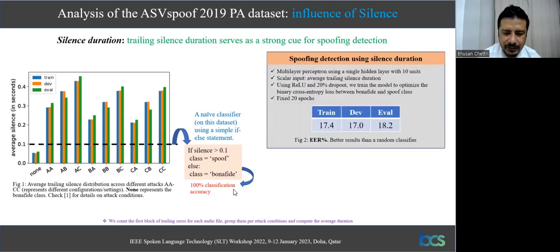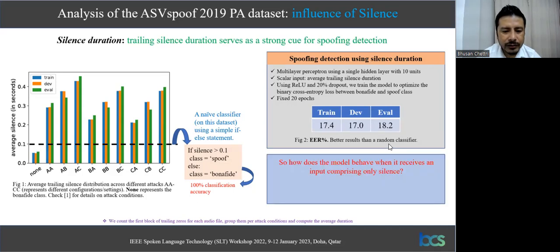To further elaborate on this, we train a simple multi-layer perceptron using a scalar input, that is the average trailing silence duration. We use a single hidden layer with just 10 units, and we train this model for a fixed 20 epochs using ReLU and 20% dropout. As can be seen, we obtain an equal error rate of less than 20% using just one scalar input on all training, development, and evaluation sets, which is way better than the performance of a random classifier.